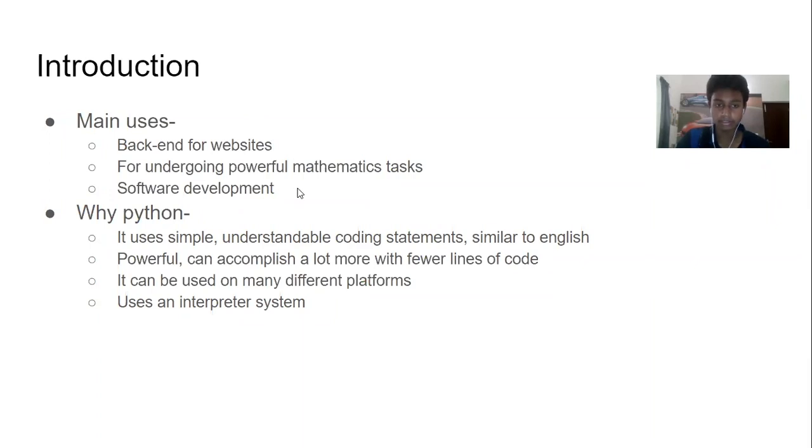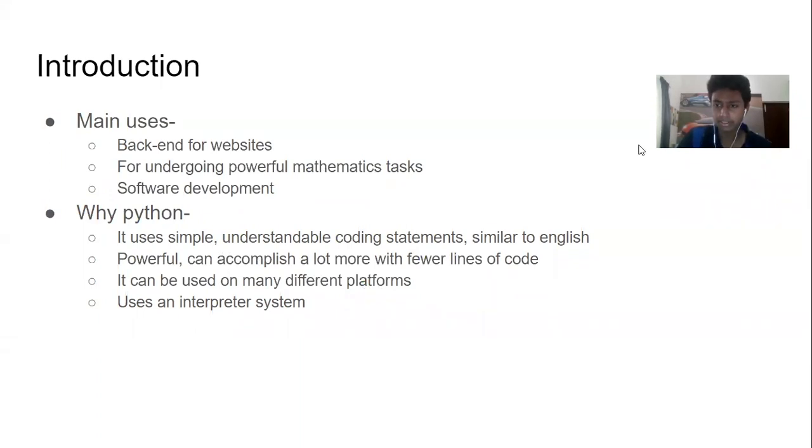It's really widely used, and also in machine learning. Python is one of the most popularly used. It's also used in a lot of powerful mathematical tasks. It's just a powerful language, right? It can accomplish more than a lot of other languages with just a few lines of code, right? But this is all just boring stuff, just for you guys to know.